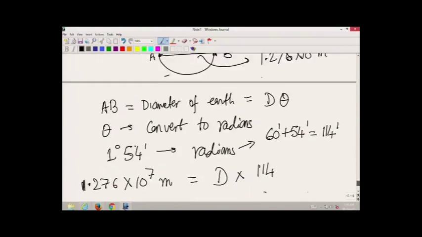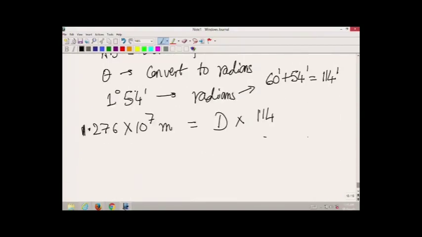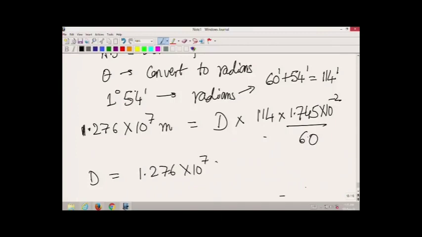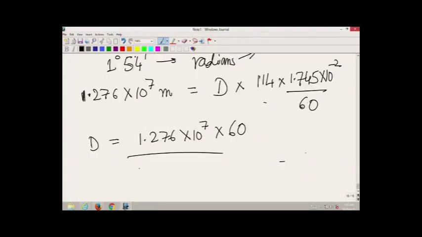So, this will be multiplied by 114 minutes into 1.745 into 10 to the power of minus 2 divided by 60. Now, we work this out. So, we will get d is equal to 1.276 into 10 to the power of 7 into 60 divided by 114 into 1.745 into 10 to the power of minus 2 meters. We can work this out.